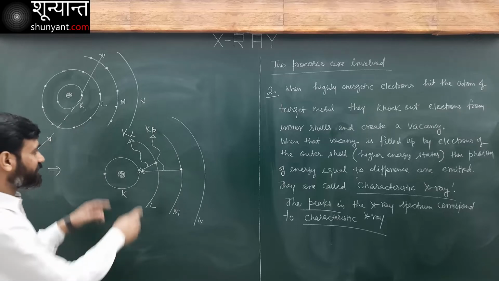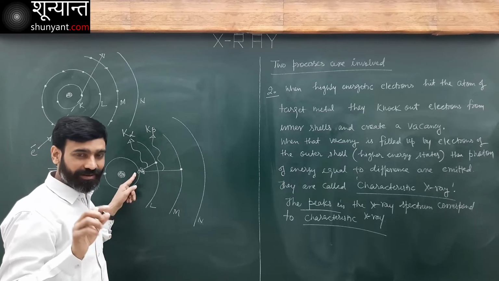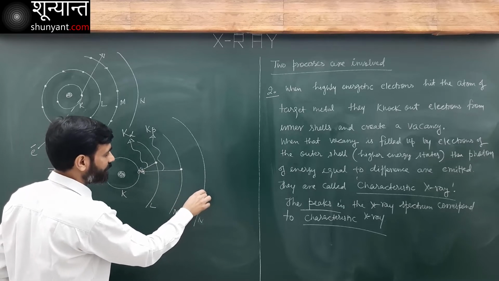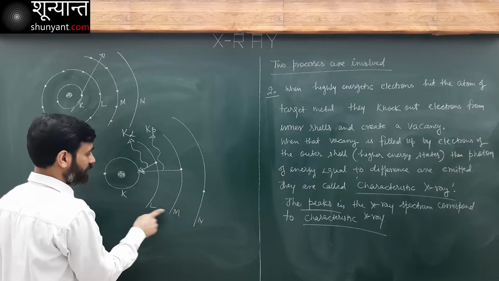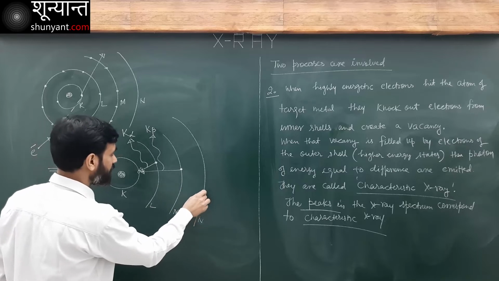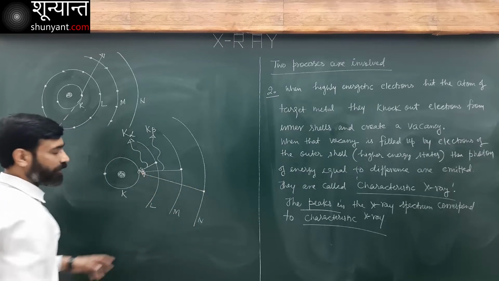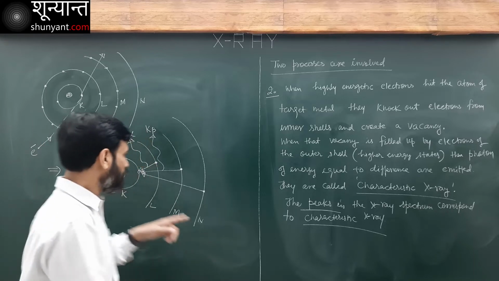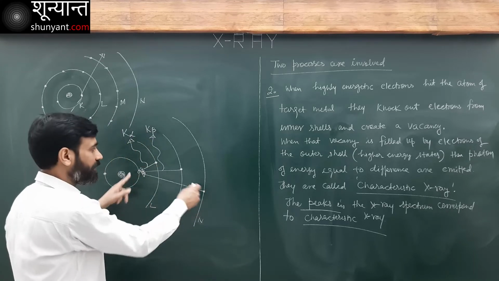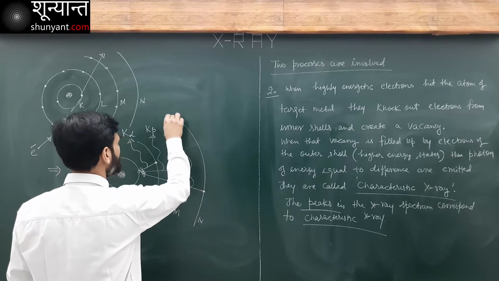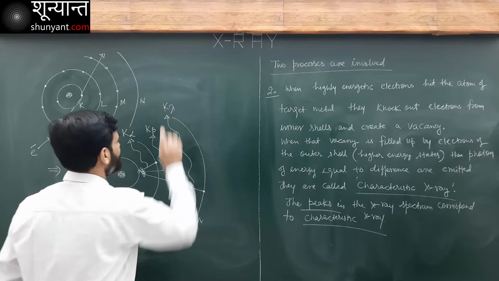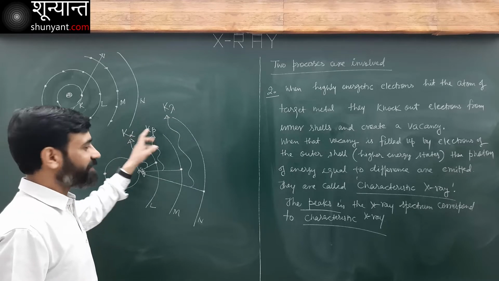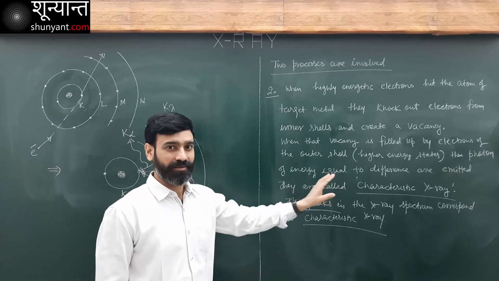And if the same vacancy here in K shell is filled up by an electron in the N shell, then also a photon will be emitted. What will be the energy of that photon? Equal to this energy difference. Then also a photon is emitted, and it will be known as K gamma. Do you understand this? These are known as characteristic X-rays.